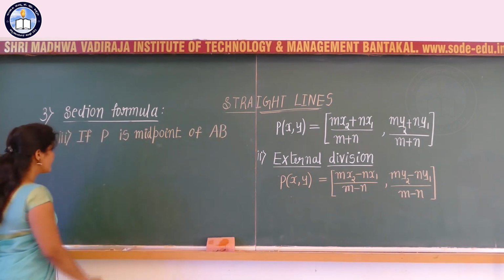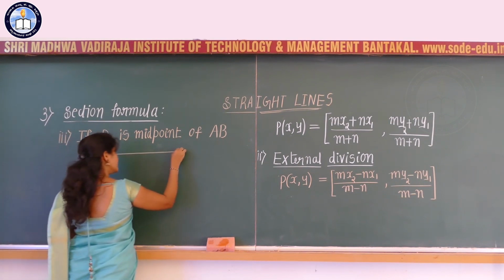Then we can say that the distance between the points A and P is equal to the distance between the points P and B, right? Let me consider the third part: if P is the midpoint of AB, let me draw this diagram.